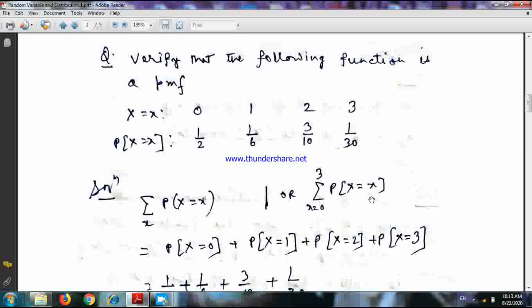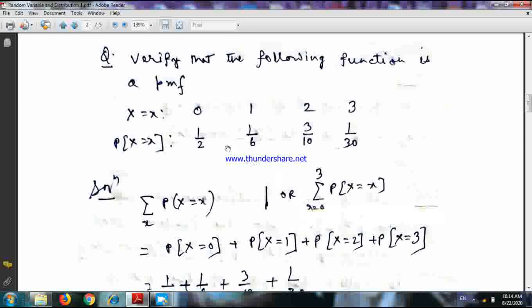We can write in this way also: summation probability X equals small x, x goes from 0 to 3. But in general what happens, we write the other way. Why? Because summation x equals 0 to 3 means x equals 0 plus x equals 1 plus x equals 2 in this way.